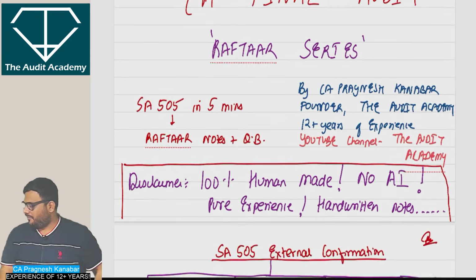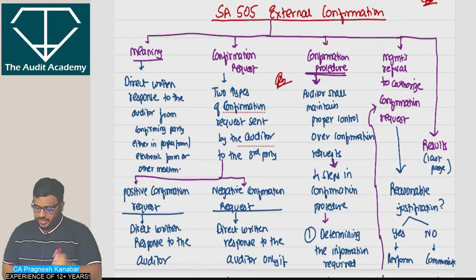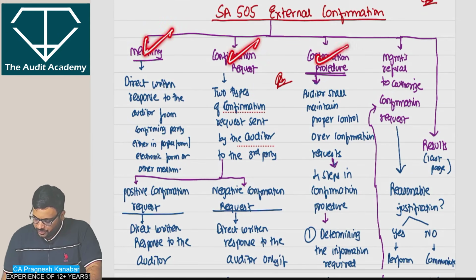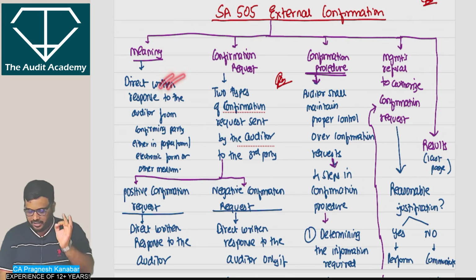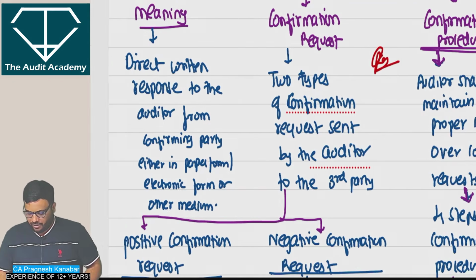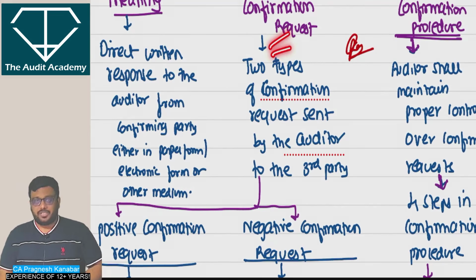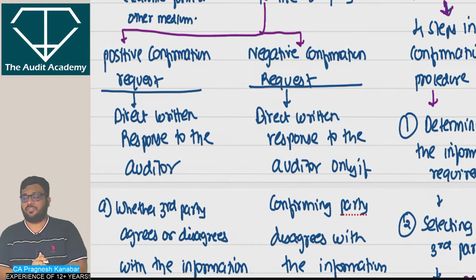SA 505 external confirmation. The moment you get a question on external confirmation, it is divided into 1, 2, 3, 4 and 5 parts. First, meaning: it has to be a direct written response to the auditor from the confirming party, either in paper form, electronic form or other medium. Confirmation request: two types of confirmation request. One is positive confirmation request, second is negative confirmation request.